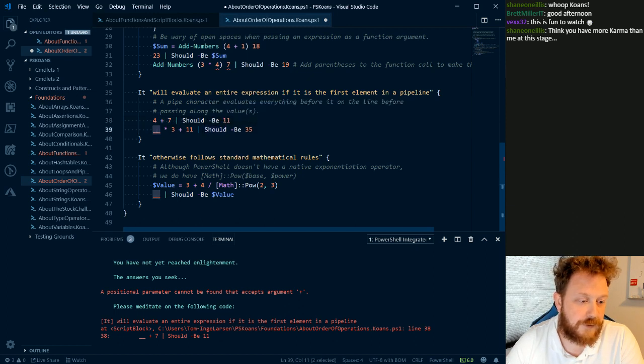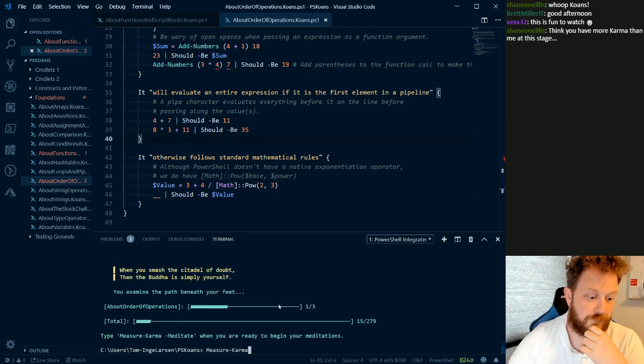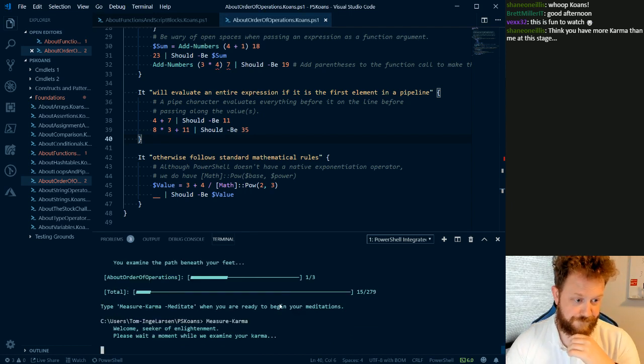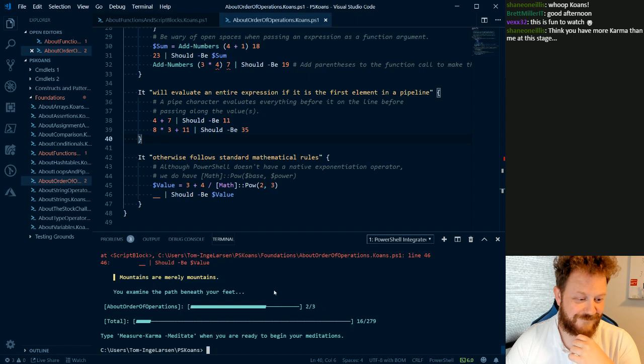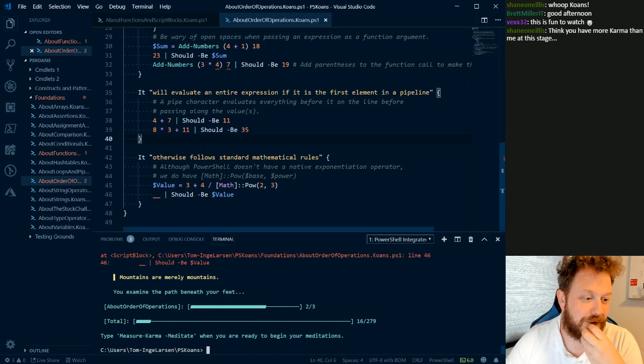Yep, and then it should probably do the multiplying first. So 8 times 3, I guess. Yep. And then otherwise follows standard math, or was it not correct?